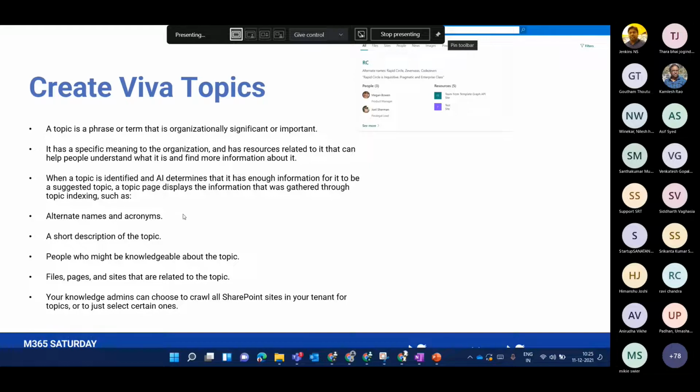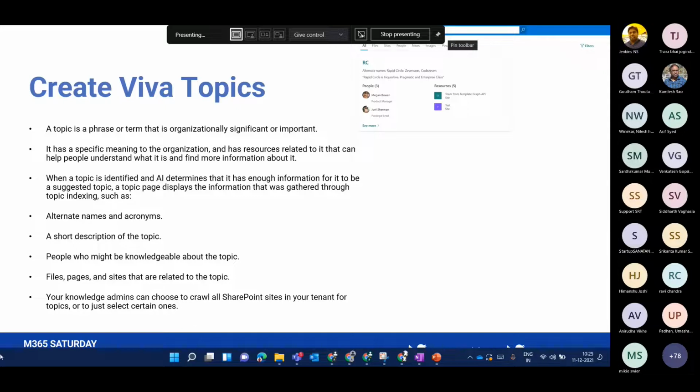You can give alternate names and acronyms, a short description, and add people relevant to that topic. You can share files and pages, important files, and also connect sites.